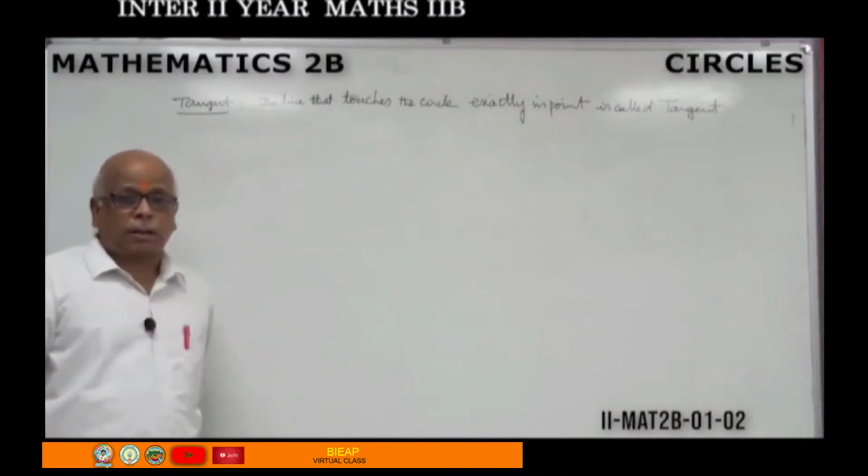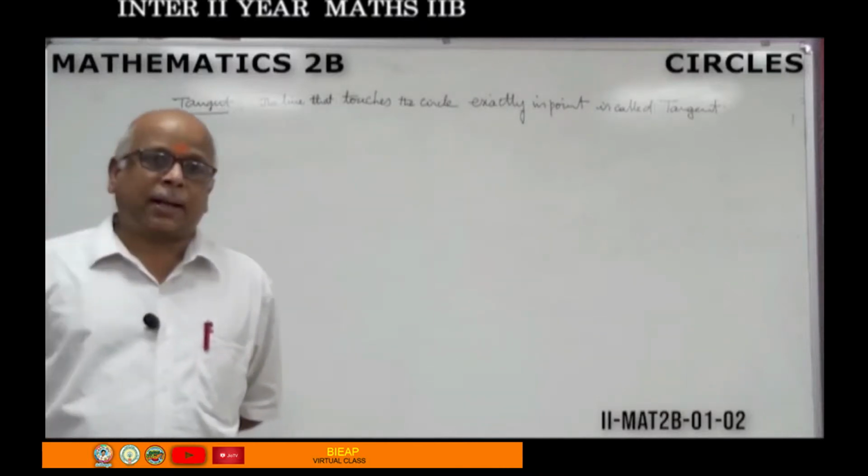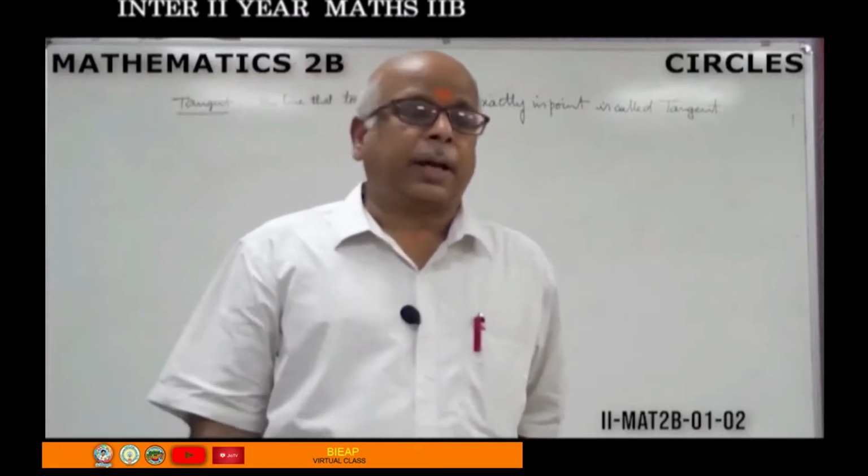The line that touches the circle exactly in one point is called tangent.